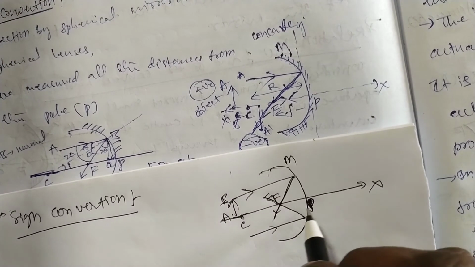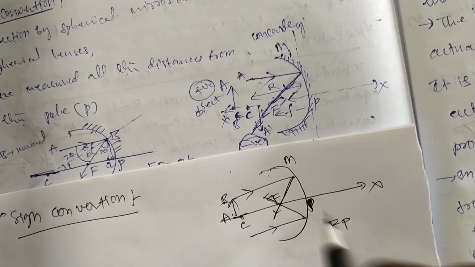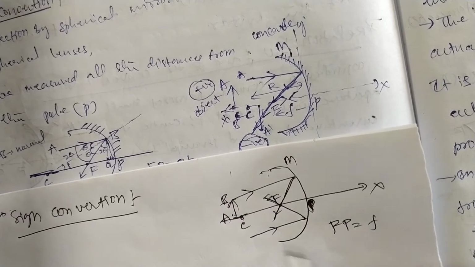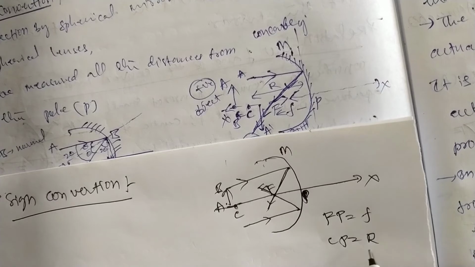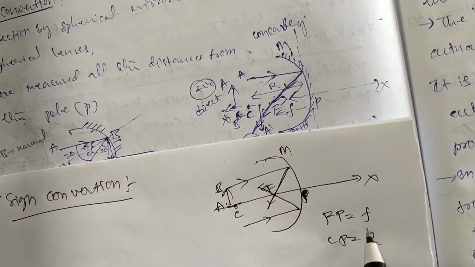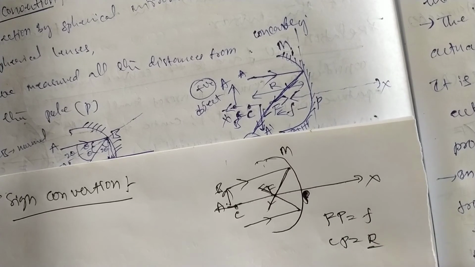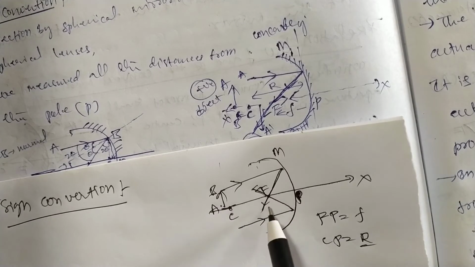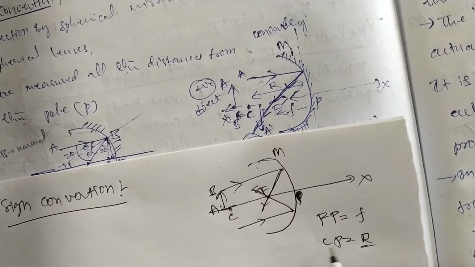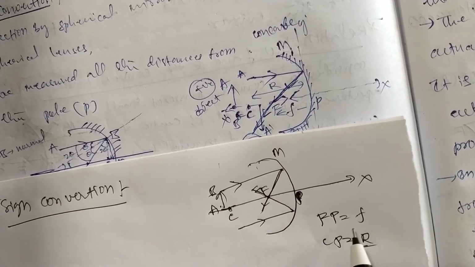The distance between F and P is the focal length. CP is the radius of curvature, R is the radius of curvature, and f is the focal length of the mirror. Now we can measure all the distances. CP is the radius of curvature. FP is the focal length.